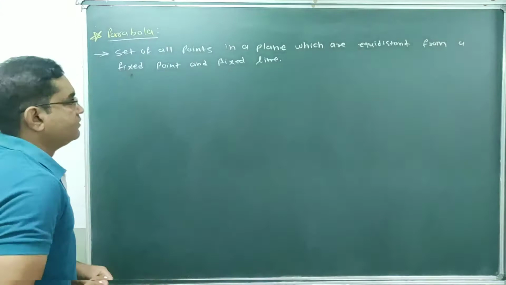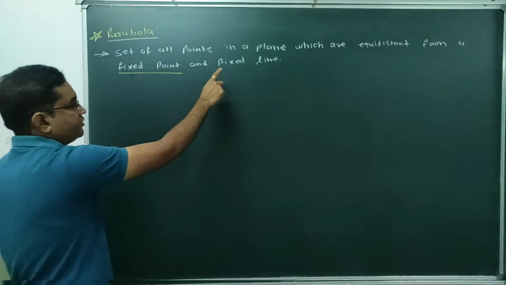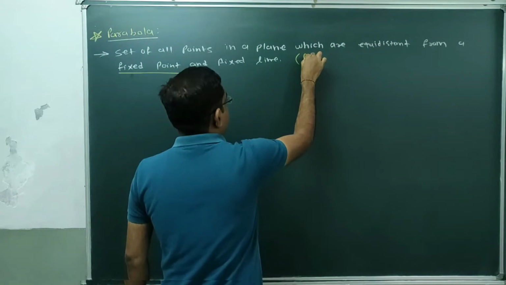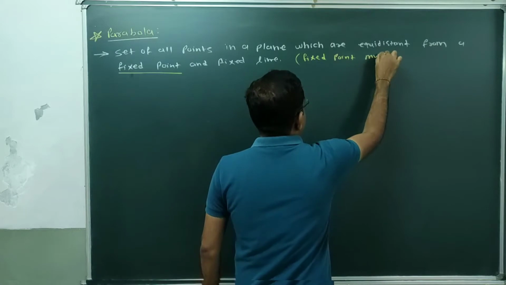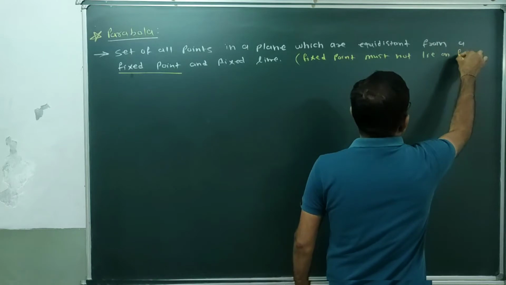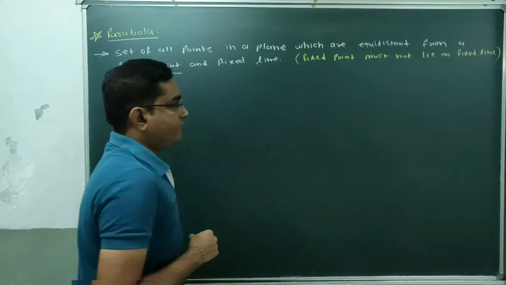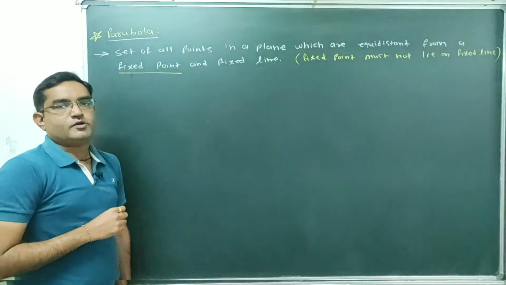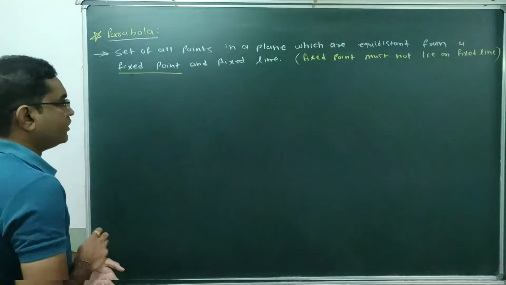Here one condition is that this fixed point must not lie on this fixed line. Another condition is fixed point must not lie on fixed line. Fixed point must not lie on a fixed line. So that set of all the points is known as parabola. Done? So let's try to understand by figure what is parabola.